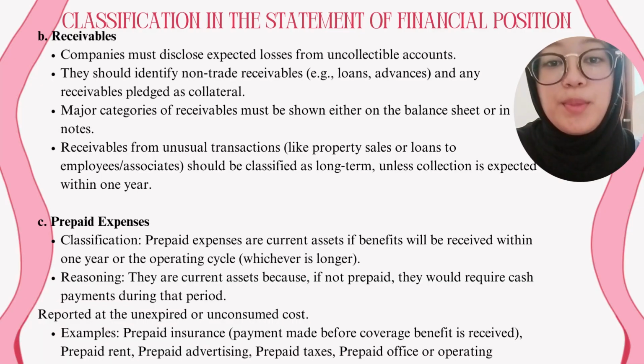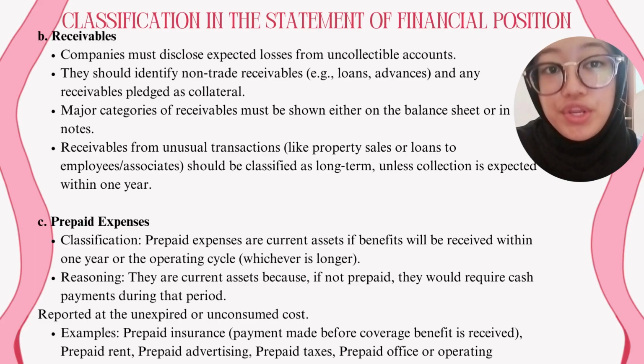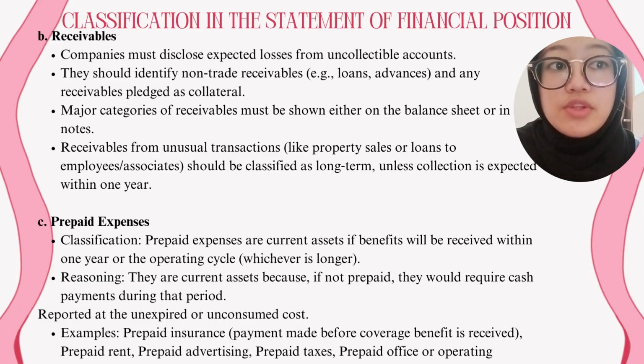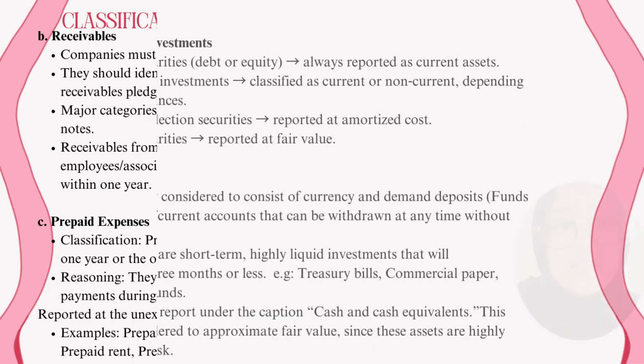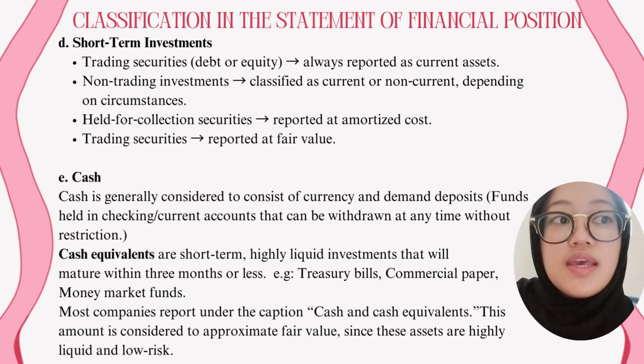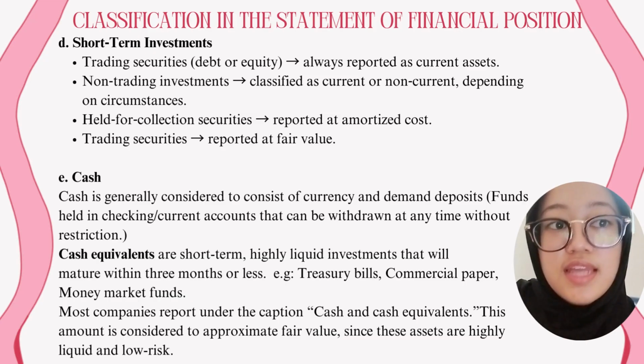Next is prepaid expense. For the classification, prepaid expenses are current assets if the benefit will be received within 1 year or the operating cycle, because if it's not prepaid, they would require a cash payment during that period. Number 4 is short-term investment. This is trading securities, debt or equity, always reported as current assets, and non-trading investments are classified as current or non-current depending on the circumstances.